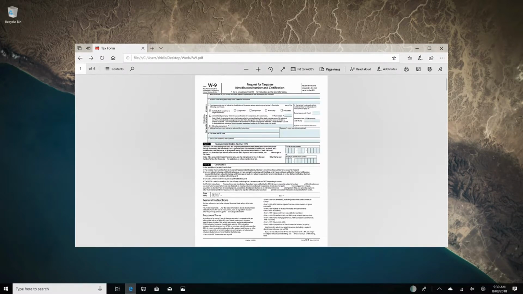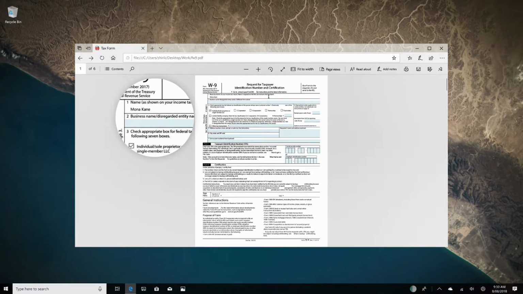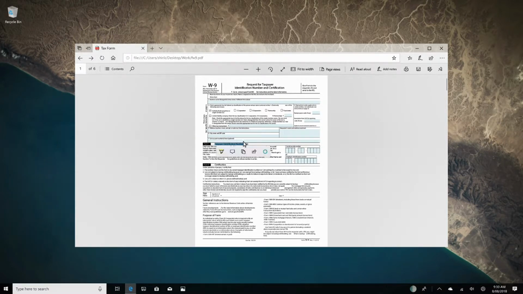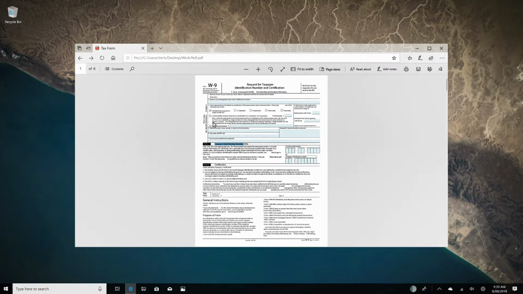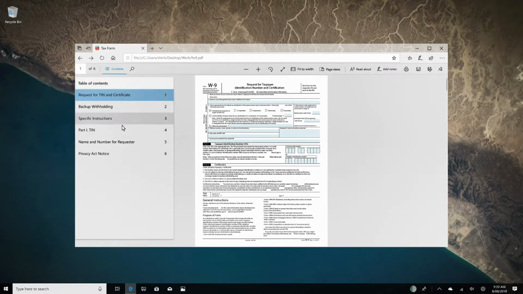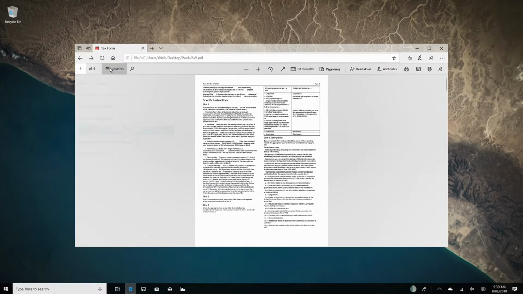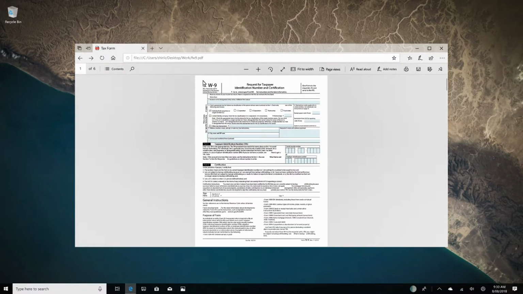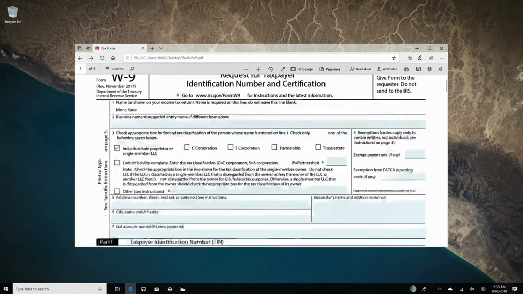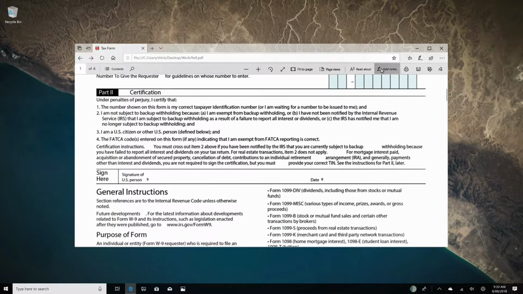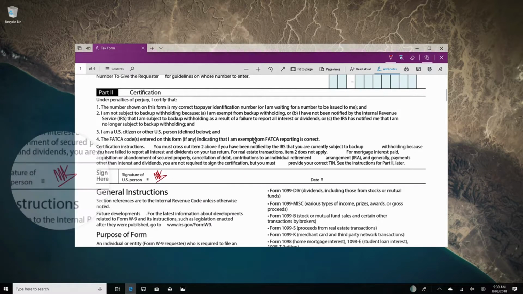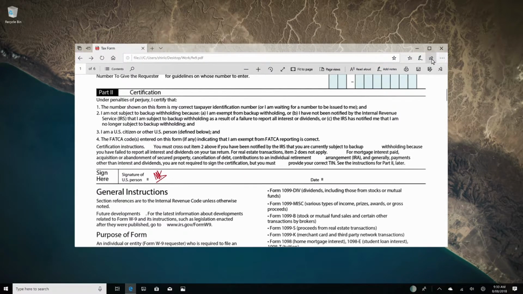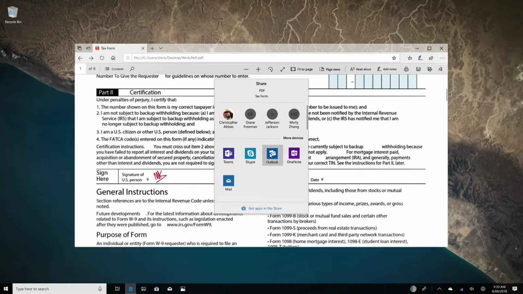What you see on the screen is Mona Kane filling her tax form right inside Microsoft Edge. She can look up anything that she needs information for. She can jump to any section of the form. She can adjust her view. She can even sign this form using the Windows Ink integration that we have for this PDF reader. And she can send this across.